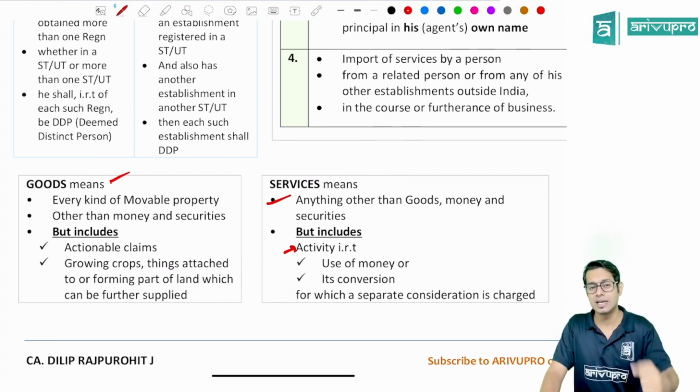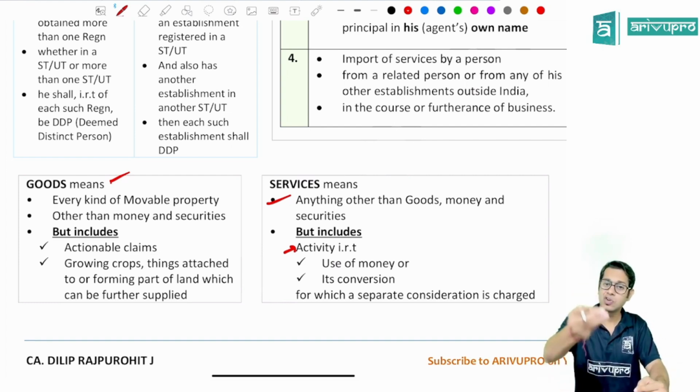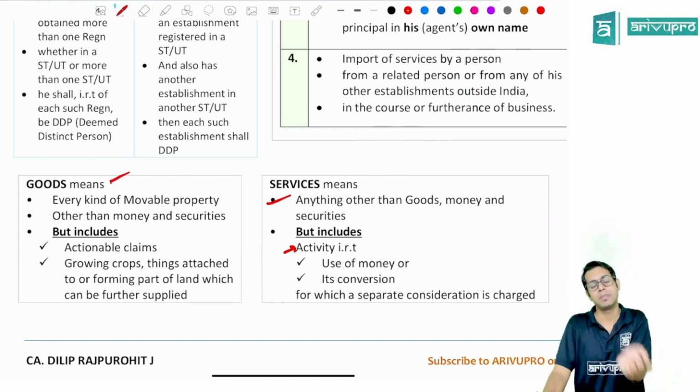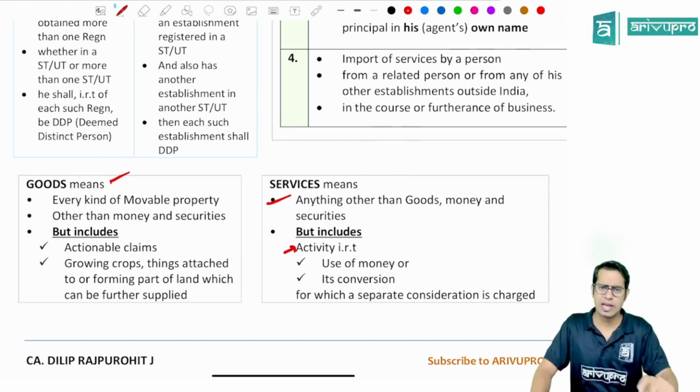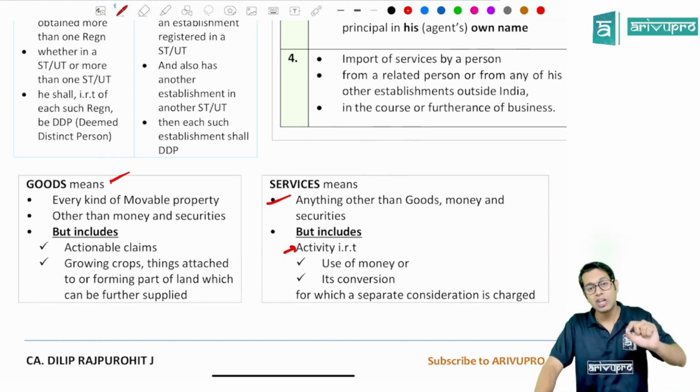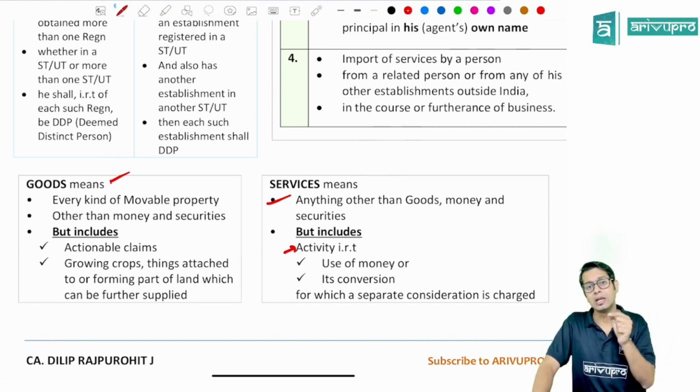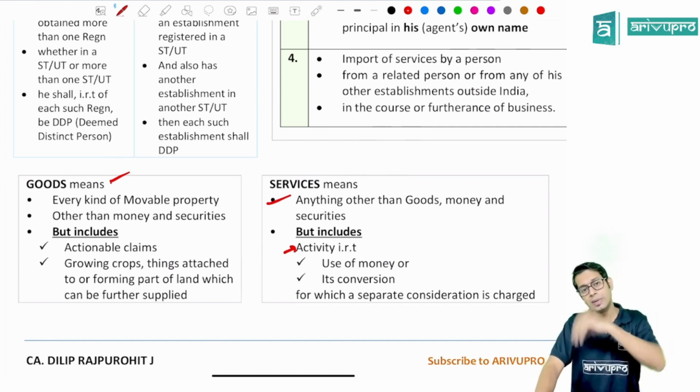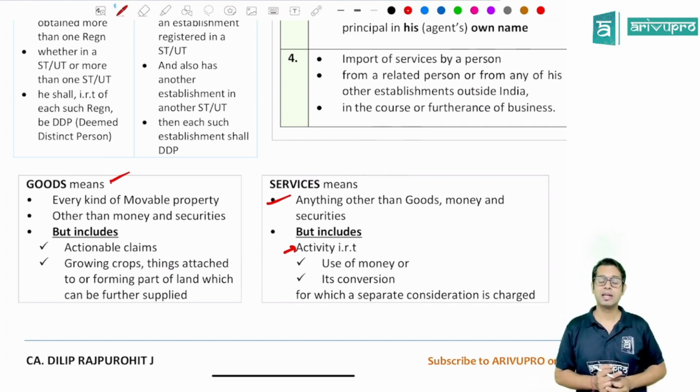When will I call it a service? I give you 1 lakh rupees and after 2 months I take from you 1 lakh rupees plus 1000 rupees as consideration for giving this 1 lakh rupees to you. Now in that case, it is an activity in relation to use of money, I have given money to you for your use. This will be treated as supply. This will be treated as services if there is a separate consideration charged.